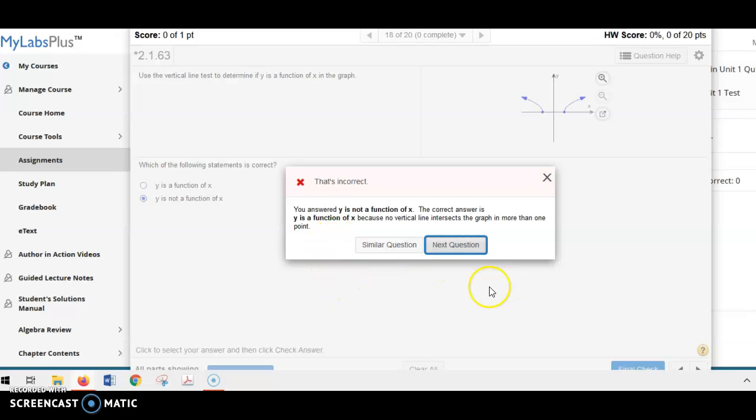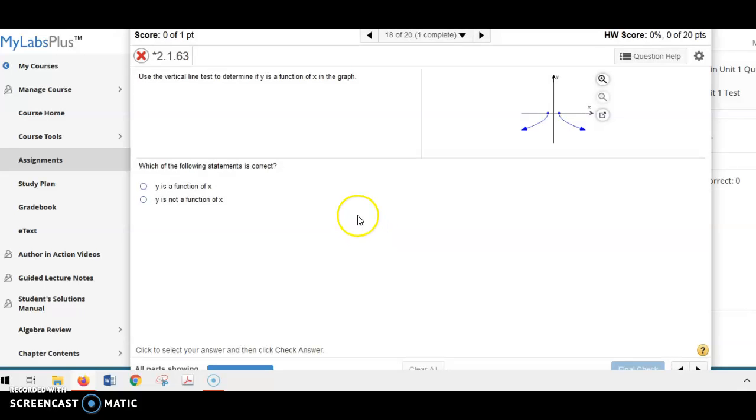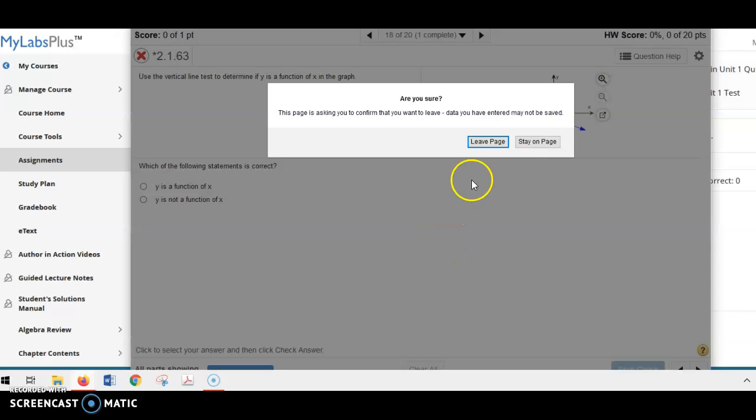It will let us go to the next question, but remember, homework counts as part of your grade, and you have to have it at 70% in order to open a unit test. So you might want to do a similar question. What that does is reload the same kind of problem, and you can keep doing those similar questions until you feel comfortable with the concept in that problem. So that's how we do a homework problem.